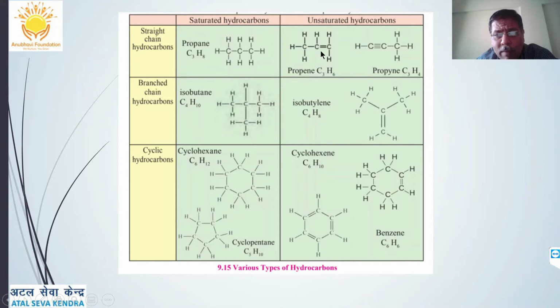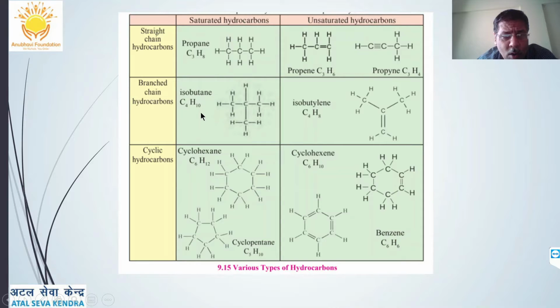Propene has a C double bond C, and propyne has a C triple bond C. Here this carbon has no hydrogen left because all its valencies are satisfied by the other carbon atom: three valencies with this carbon and one valency with that carbon. Therefore there is no place for hydrogen here.